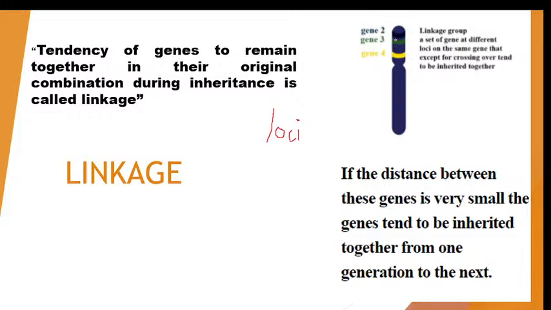Likewise, those genes which are very near to each other in a chromosome tend to be inherited together from one generation to another. So, those genes which are very close to each other on the chromosome remain together generation after generation, and that is known as linkage. And the loci is the position of the gene on the chromosome.